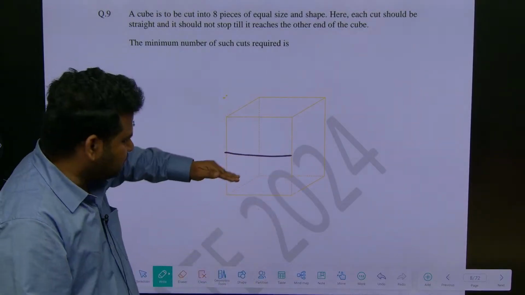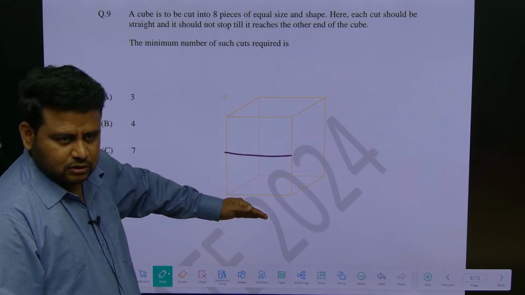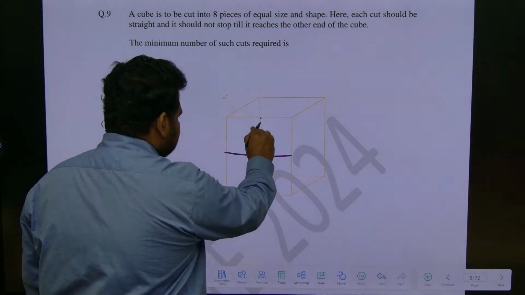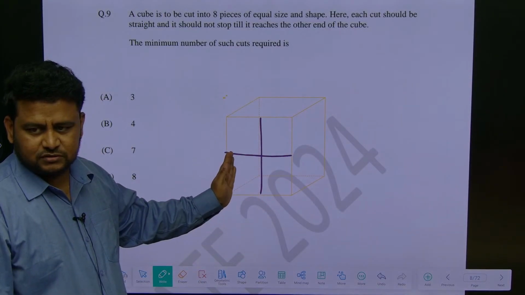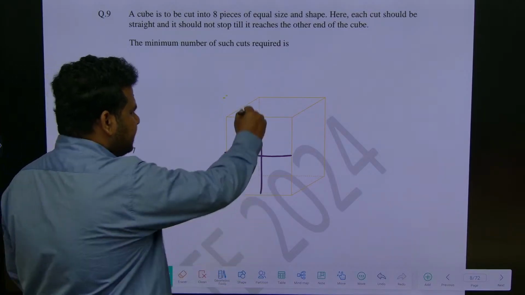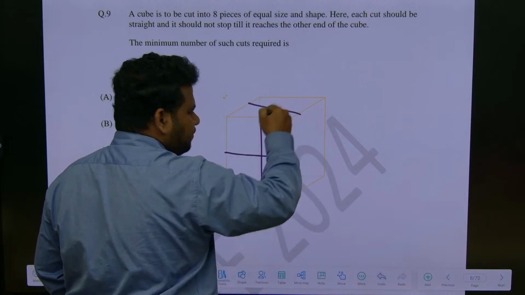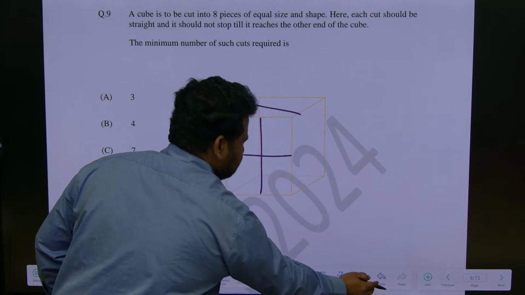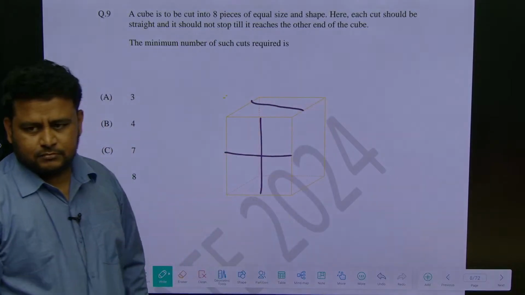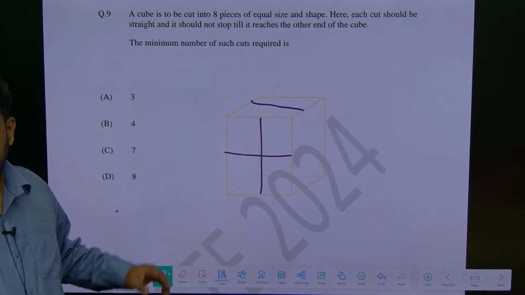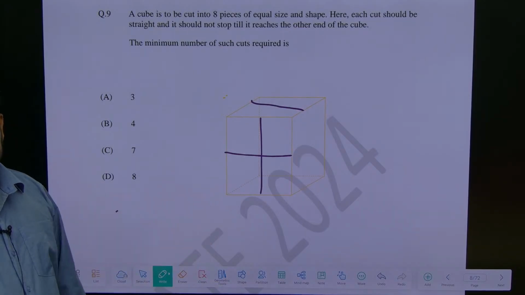It will make it into how many cubes? 2, top and down. Then what can I do? This one I can make, this will make it into how many cubes? 4. Again I can make a straight line like this. So, this will make how many cubes? 8 cubes. Earlier it was 2, it became 4, it will become 8.